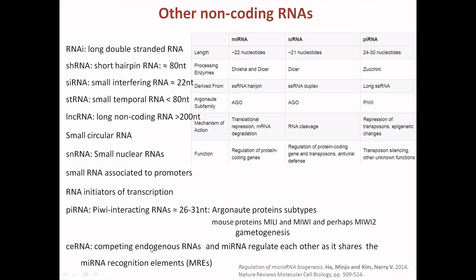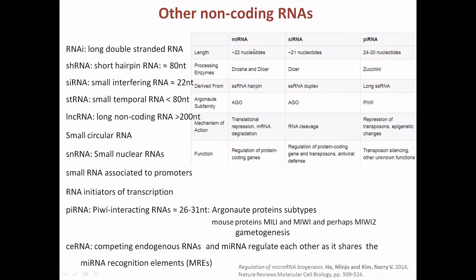And there is a competing endogenous RNA that binds with the messenger RNAs. So there is a competition between the ceRNA and the microRNA, and they regulate each other, as they share the microRNA recognition element on mRNAs. So in this table, there is a comparison between the microRNA, siRNA, and the piRNA.